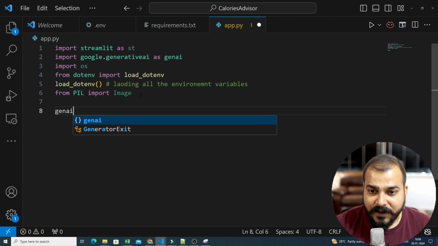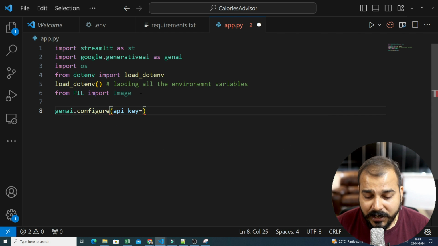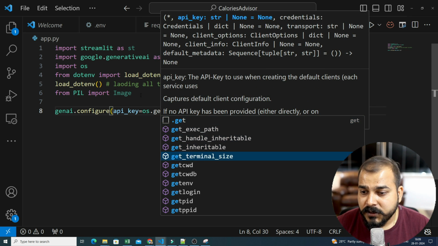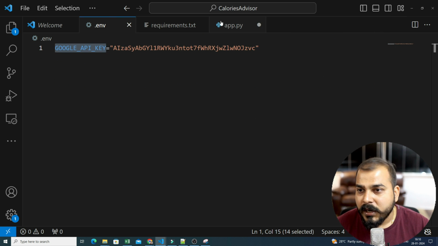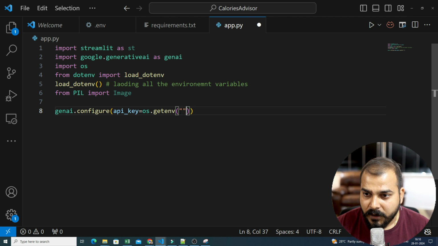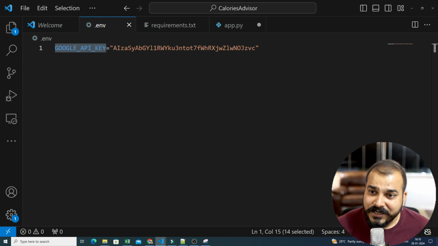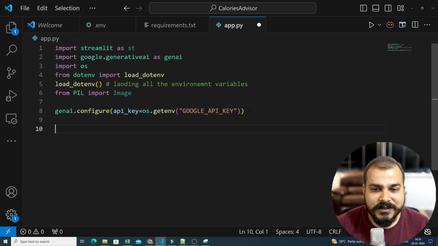Now the next thing is that I will go ahead and write genai.configure. And here I will use my API key, and I will call my API key over here, right? So for this, I will be using os.getenv. I will get the environment variables, and inside this I will copy the Google API key. I will call this GOOGLE_API_KEY. So this is my environment variable, and this is the key that I require. This is my API key to interact with the Google Gemini Pro Vision API. So once I've done this, I've configured this.